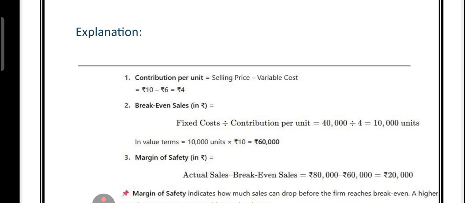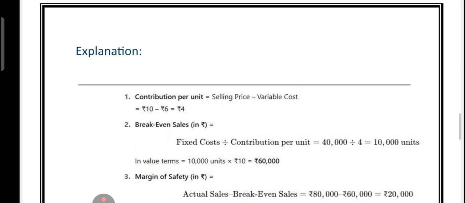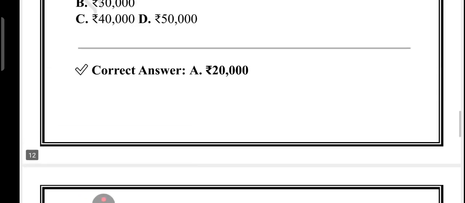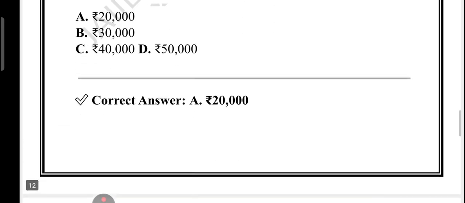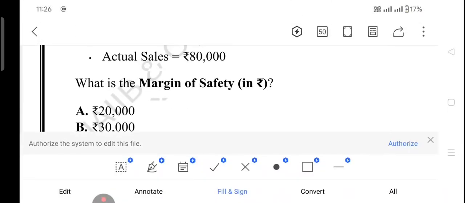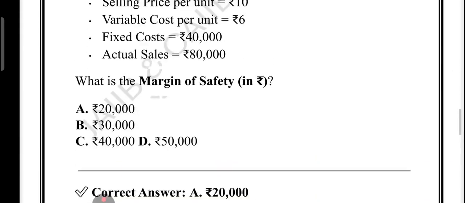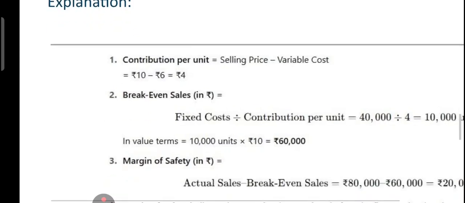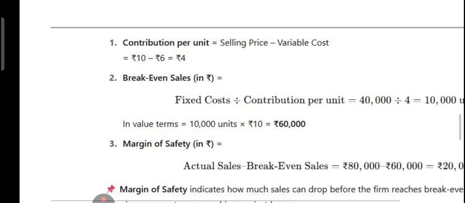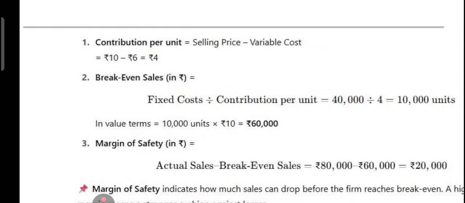And in terms of units, so 10,000 units, in terms of value, if we do, so one item costs how much? Selling price is 10 rupees. Sorry, 6 rupees is the cost price, I think, variable cost, right? So just multiply this 10,000 with 10. I think there is a calculation mistake here. Please, let's correct it. 10,000 multiplied by 10 will be 1 lakh.